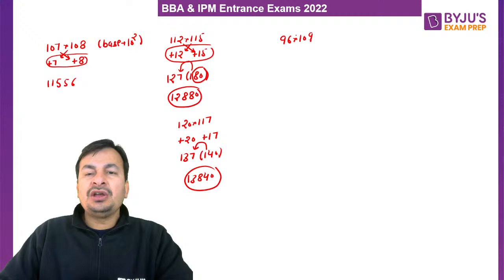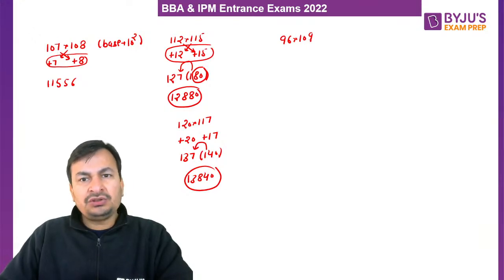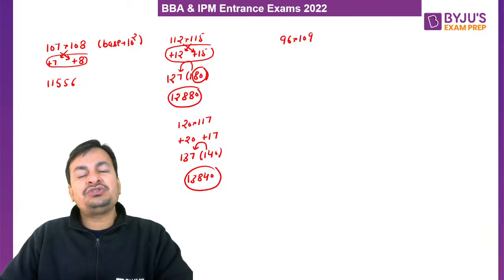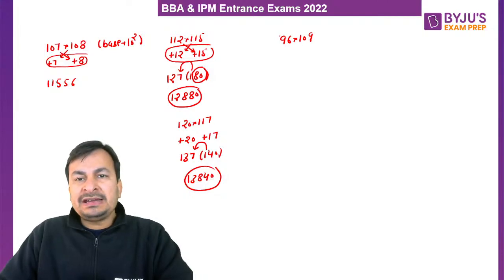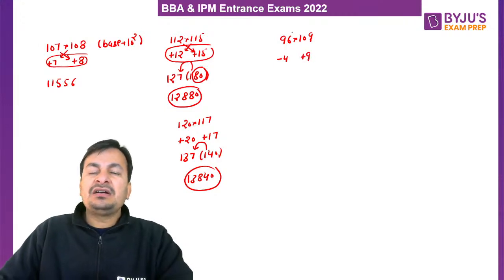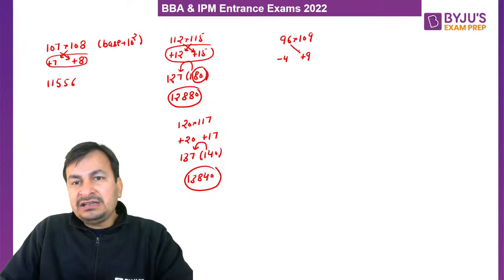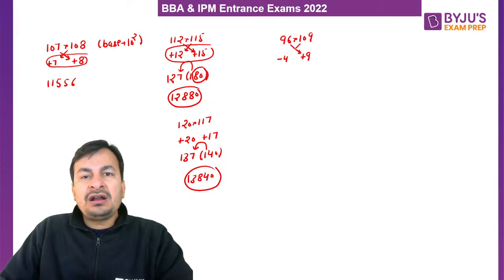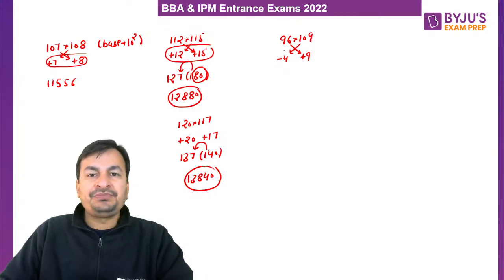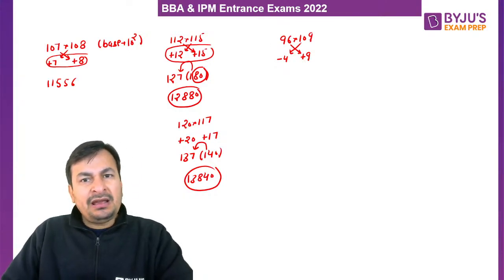Again, both numbers are close to 100, so we will take 100, or 10 raised to the power 2, as base. So 96 is how much less than 100? Minus 4. 109 is how much more than 100? Plus 9. Again, my lovely students, how do we find out the first part of the multiplication? Either 96 plus 9 or 109 minus 4. Again, both are equal in value. Whether you say 96 plus 9 or 109 minus 4, both come to 105.